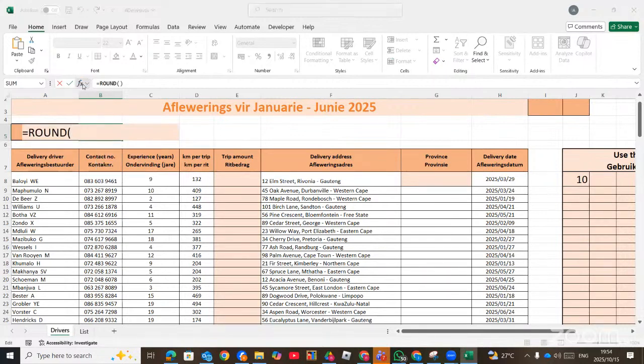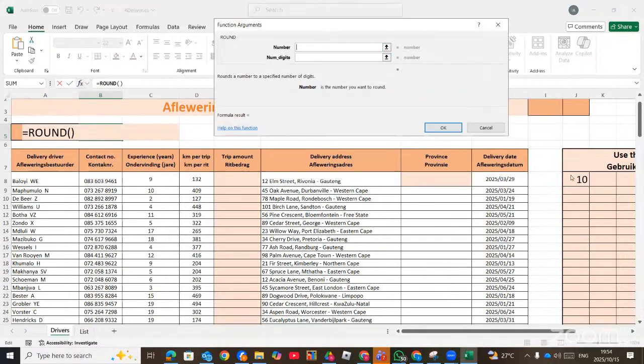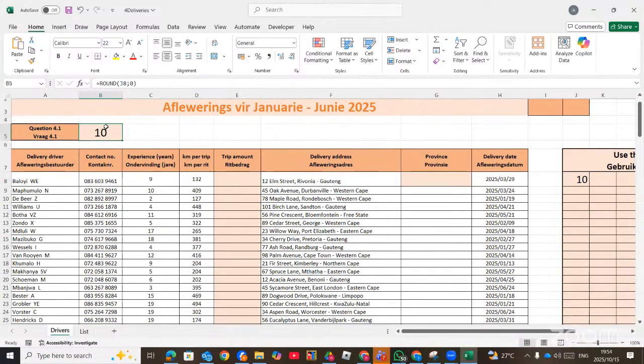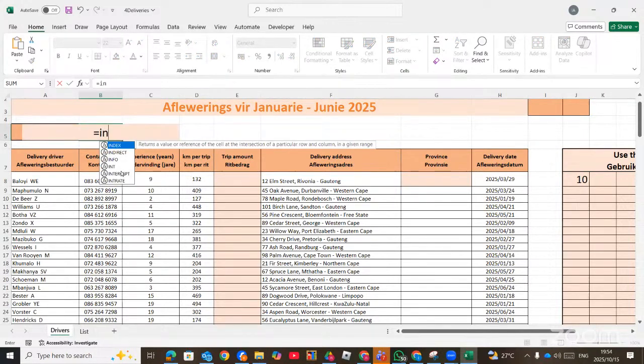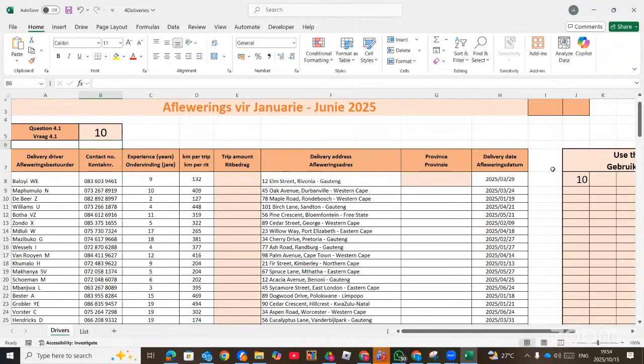Then you click on FX. The number will be this one. Completed years, so 0 decimal places. Or you can use the INT function by saying equal sign INT, which is integer. Integer, then you click on your answer. Right, so that you can get your final answer in that particular cell.